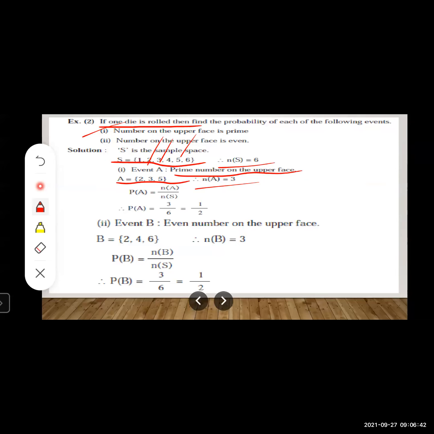So it will become 1 upon 2, right? Now let us move to the next condition. What is the next condition? Number on the upper face is even.